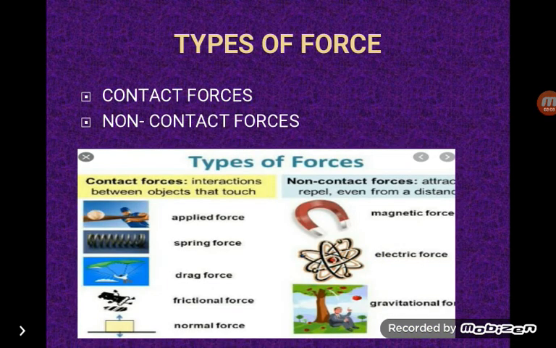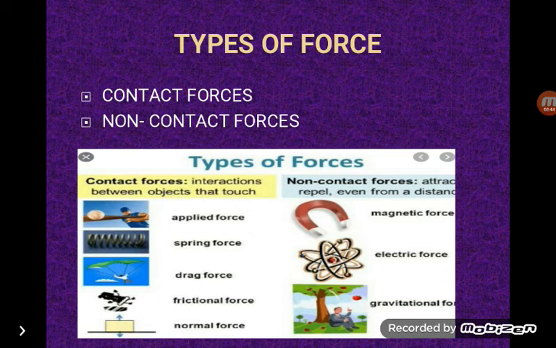Types of force. There are two main types of force: contact forces and non-contact forces. Contact forces include applied force, spring force, drag force, frictional force, and normal force. These are all examples of contact force. Non-contact forces are magnetic force, electric force, and gravitational force. So first of all, I'm going to discuss contact force.